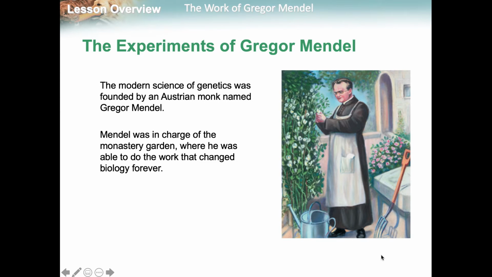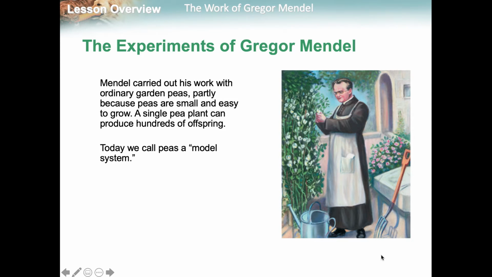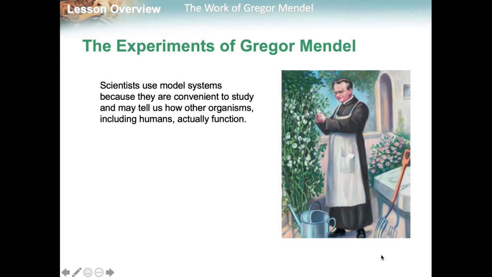So, Gregor Mendel was an Austrian monk, and he worked in the monastery garden, and that's where he would mix and mess with pea plants, and that changed biology forever. So he would work on ordinary garden peas. They were really small, easy to grow, and they would produce hundreds of offspring in a very short amount of time. So they would use this model system.